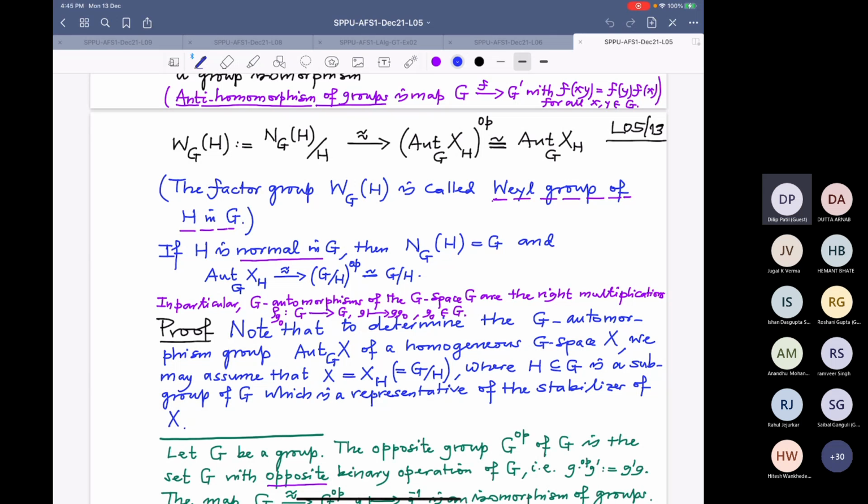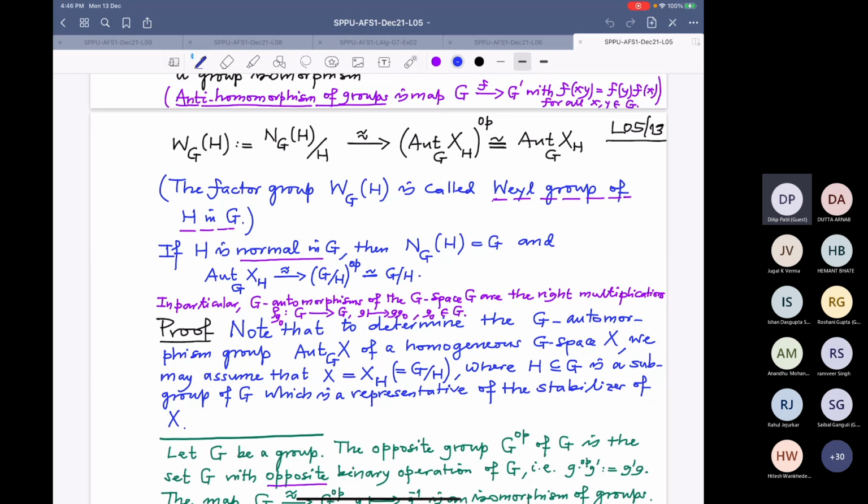All right. See, what did we prove earlier? Whenever I write "in particular" something, that should follow immediately from the earlier statement. That is always what I do. Now, what did we prove earlier? The G automorphisms of G/H are equal to the opposite group of N(H)/H. Opposite group, right? Yes. All right.